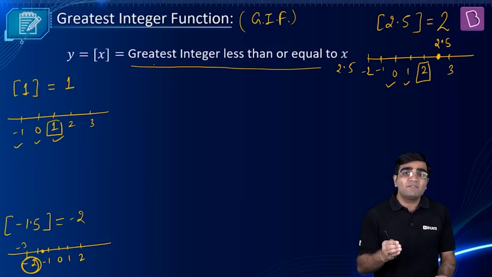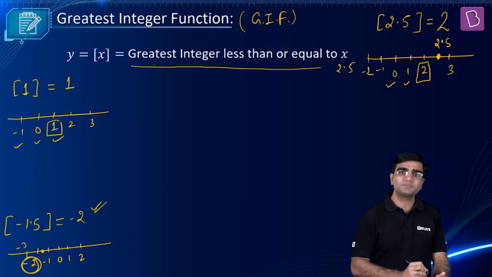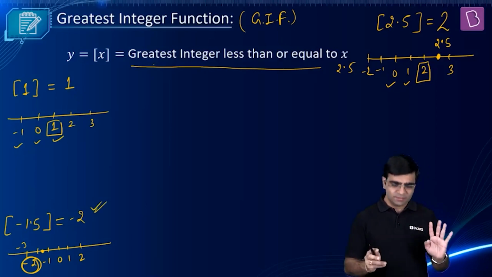What is the integer before minus 1.5? Minus 2. Just the previous integer. So before minus 1.5, what is the previous integer? Minus 2. So we report the answer as minus 2. Understood? Sure, this working is clear?